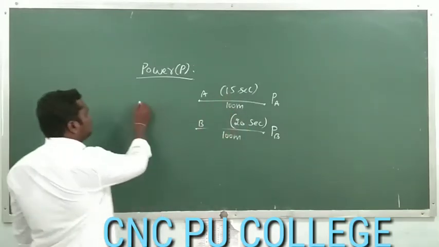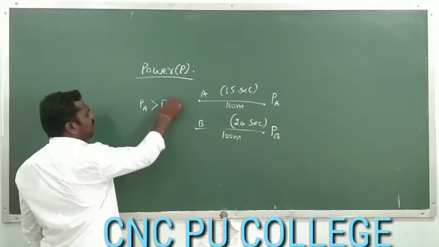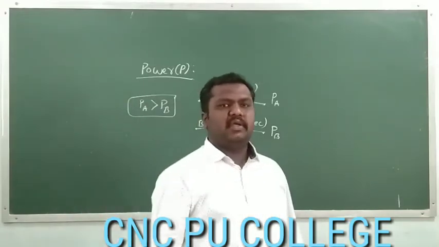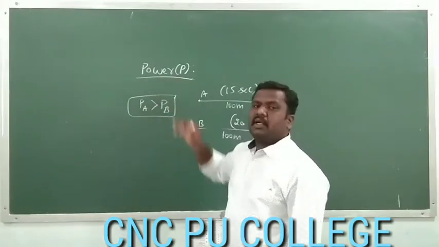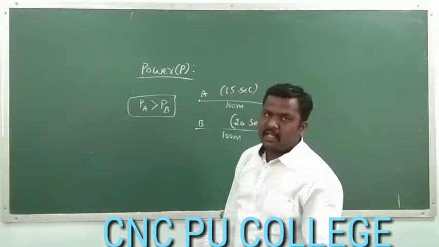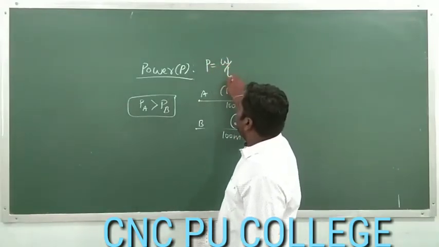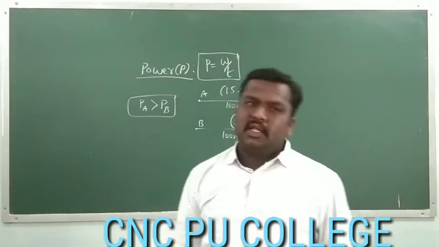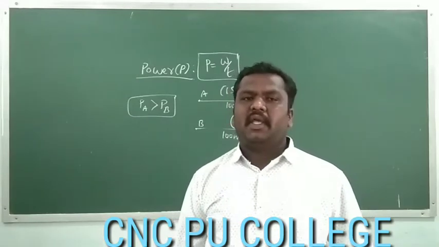So we can say the power of A is greater than the power of person B. So how do we define power? Power is nothing but the time rate of work done, work done with respect to time. So P is equal to W by T, where W is the work done and T is the time taken.